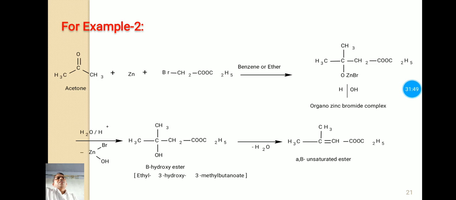Now consider the next example of this reaction, the Reformatsky reaction, and it is the reaction of acetone with zinc and alpha bromo ester in presence of ether or benzene. That forms the intermediate product, the organozinc bromide complex. This organozinc bromide complex after acid hydrolysis forms the beta hydroxy ester. This beta hydroxy ester on dehydration forms this alpha beta unsaturated ester.